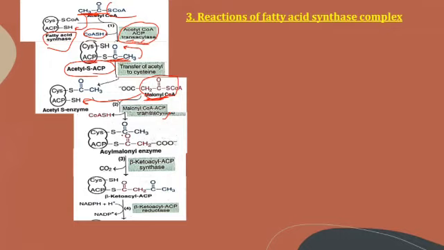The decarboxylation is accompanied by a loss of free energy, which allows the reaction to proceed forward. Therefore, this reaction is catalyzed by beta-ketoacyl ACP synthase. You can see here that during this step the carbon dioxide gets removed.